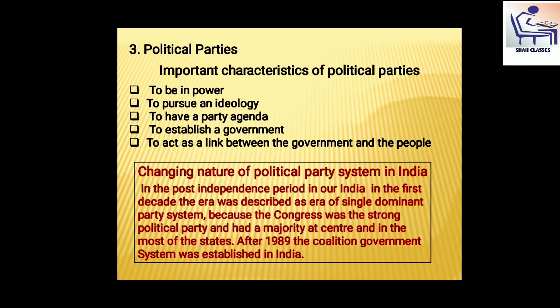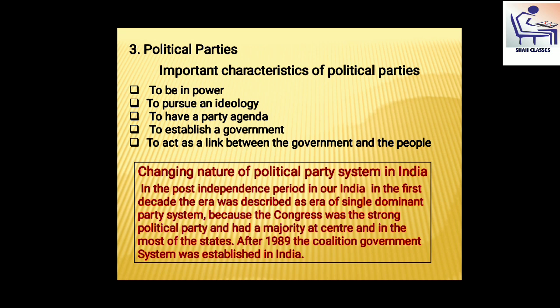Another concept: political parties can be described as a group of people who aim to contest elections, win elections, and get power and establish the government of their party. Now, after getting the concept of political parties, we are going to learn the important characteristics of political parties.